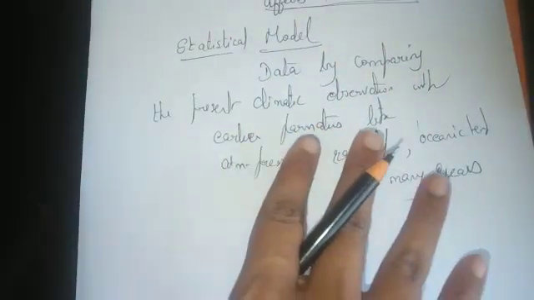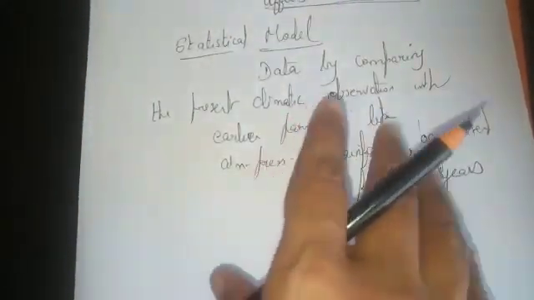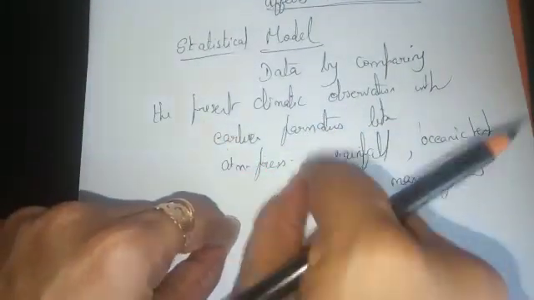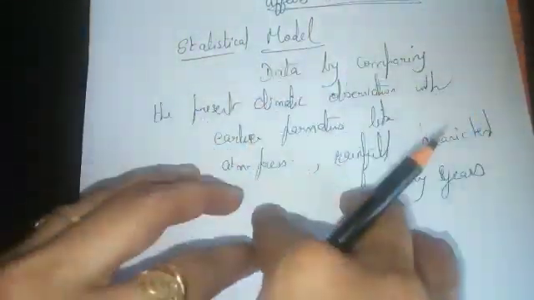with the earlier parameters like atmospheric pressure, rainfall, and oceanic temperature. With that comparison they will prepare data using statistics. With that data they will predict the present monsoon condition, how the present rainfall can be.